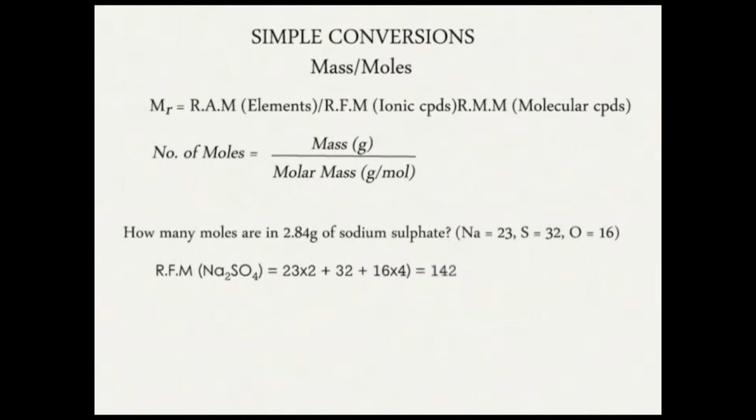Therefore, the molar mass of sodium sulfate is 142 grams per mole. Number of moles will be equal to 2.84 over 142, giving us 0.02 moles.